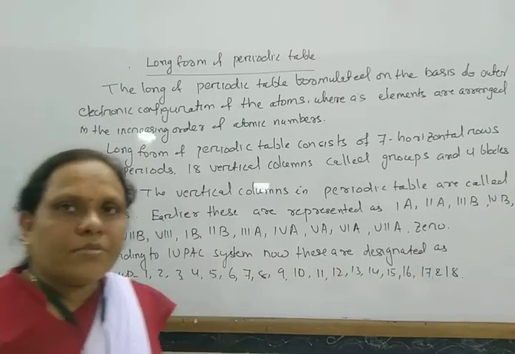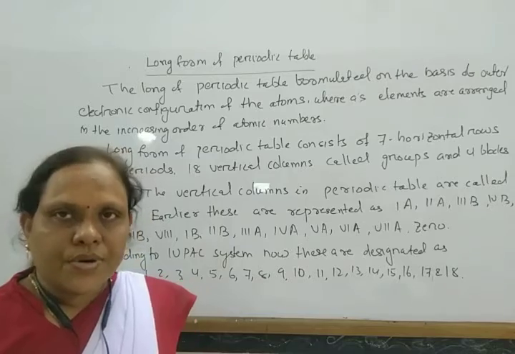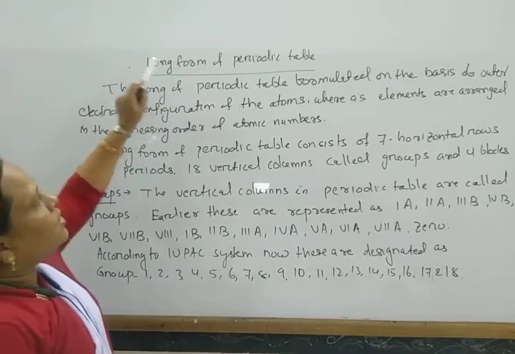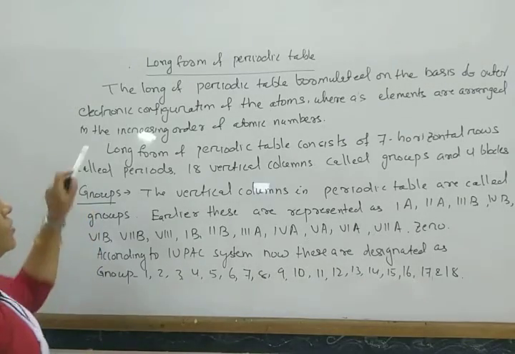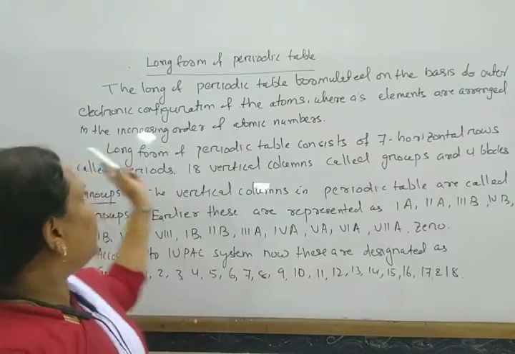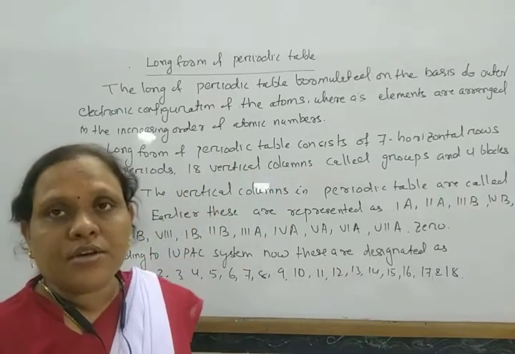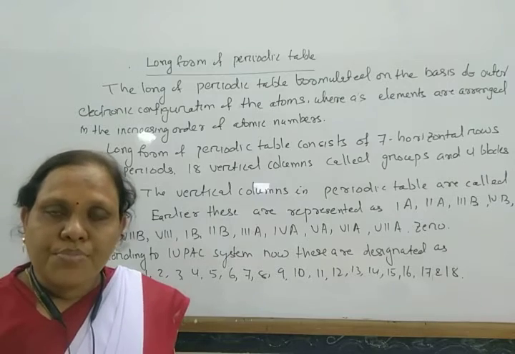In the long form of periodic table, the vertical columns are known as groups. The long form of periodic table is formulated on the basis of outer electronic configuration of atoms, whereas elements are arranged in increasing order of atomic numbers according to modern periodic law.